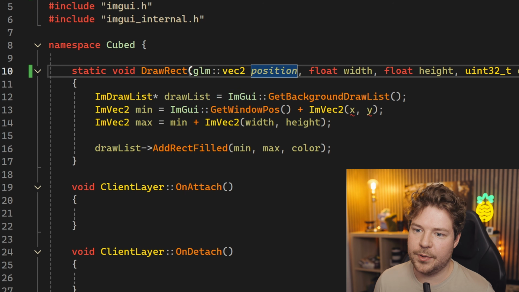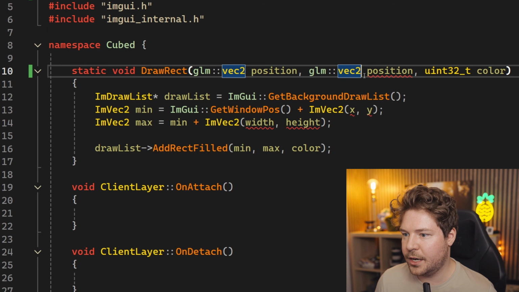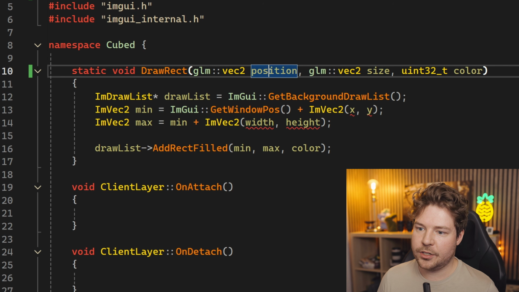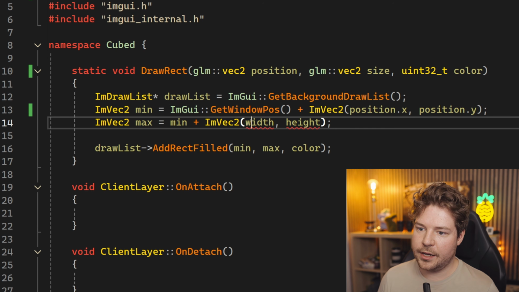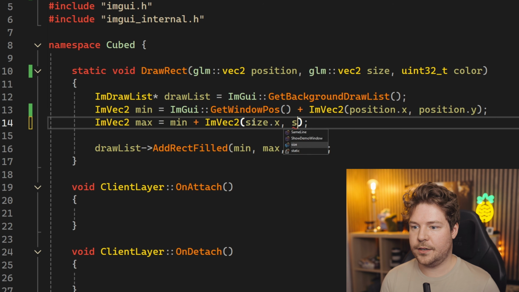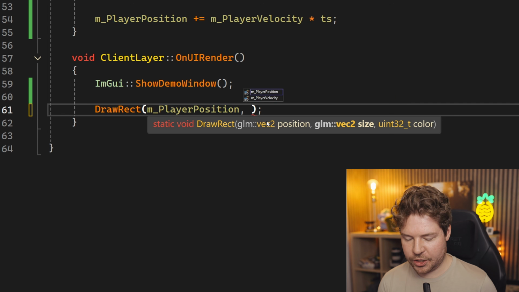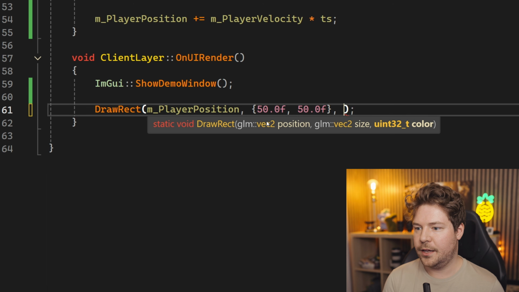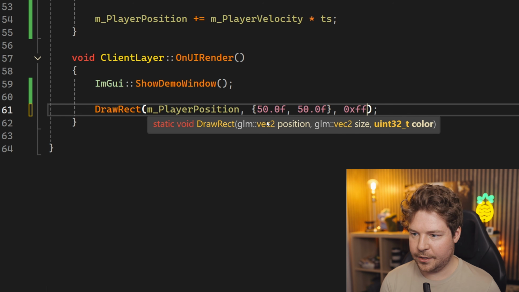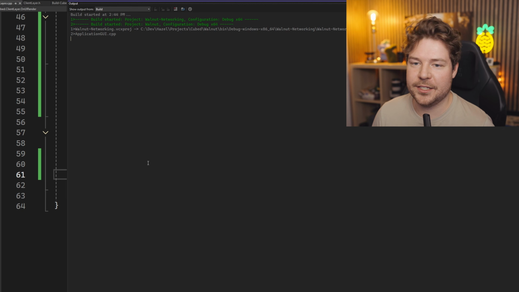I'm not going to bother passing these by const reference because they're only 8 bytes. Then obviously we can just do position.x, position.y, size.x, size.y. So we can pass in player position, and for the size, I don't remember what we had, let's say 50 pixels. And then color, let's make it like pink. Need to pick some nicer colors.